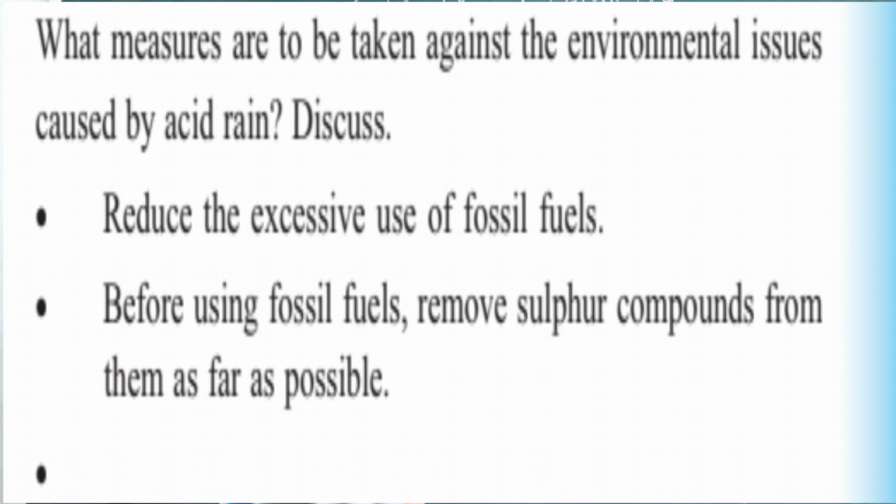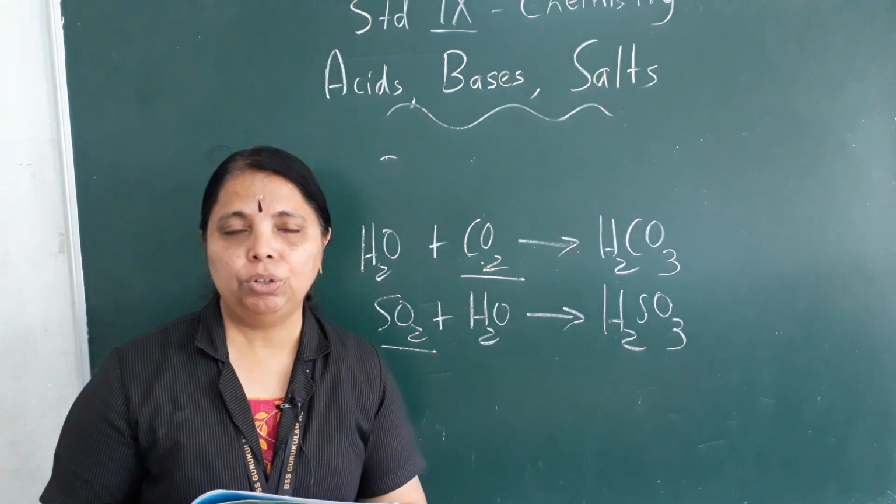So, to prevent the environmental issues, what are the measures to be taken against the issues caused by acid rain? First measure is we have to reduce the excessive use of fossil fuels, and even if we are using it, we have to remove the sulfur compounds from it. Now the third one. Acid rain is formed only because these dangerous gases are given out. So we have to prohibit the burning of substances that contain all this. Isn't it? The third point, you can write whatever you wish.